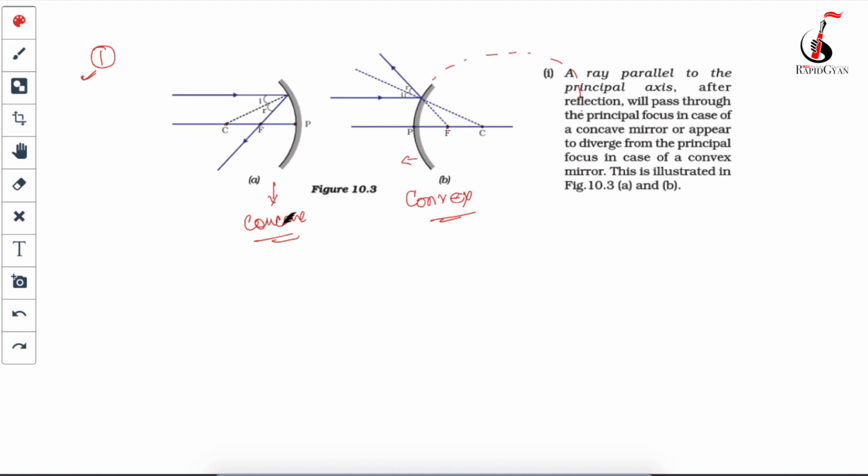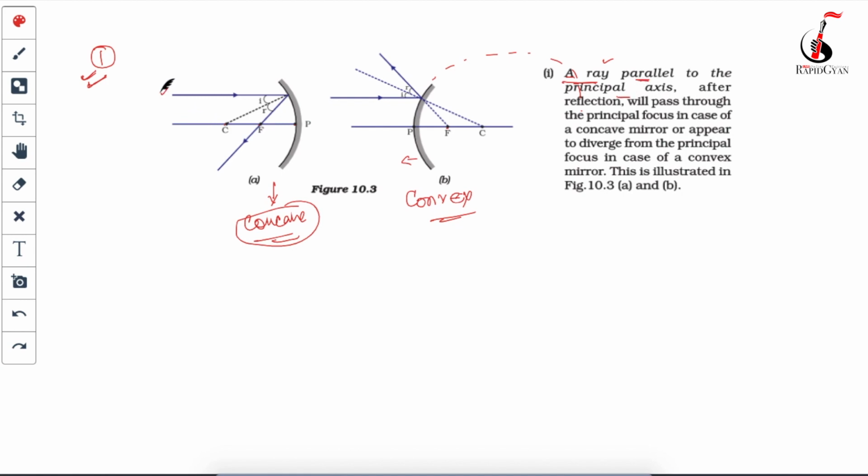Let's talk about the first case of the concave mirror. The first phenomenon says that if a ray of light strikes the reflecting surface of a mirror, it will reflect. The first case is when that ray of light is parallel to your principal axis.